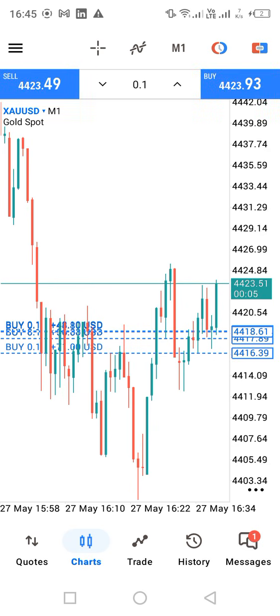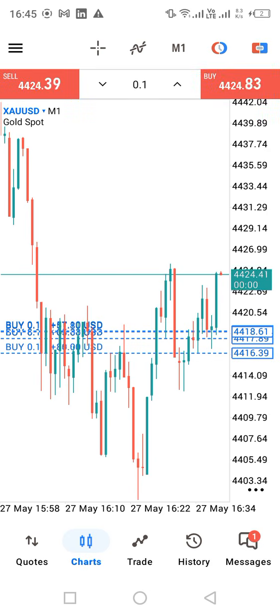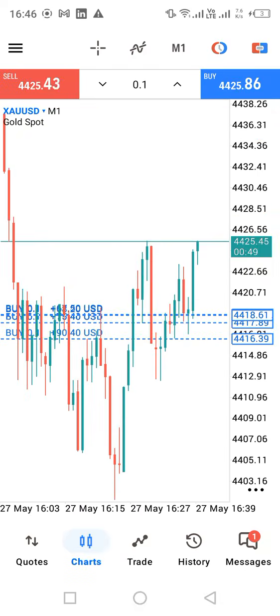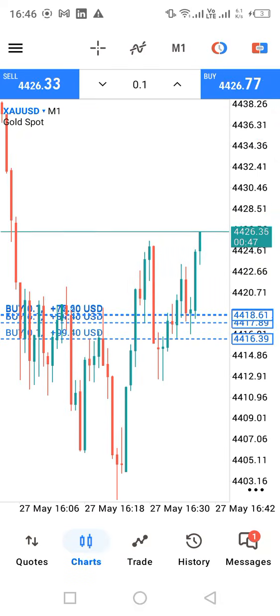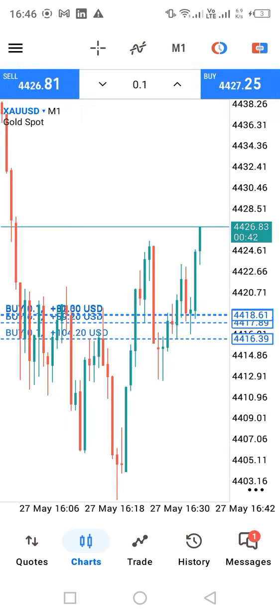But this is a cheat code to the forex market between 4:30 and 4:40. That first fair value gap, market will retrace back there before 4:40, and then market will enter into a crazy move like we are about to see right now. We are about to see a crazy move. This is why I'm big boss.